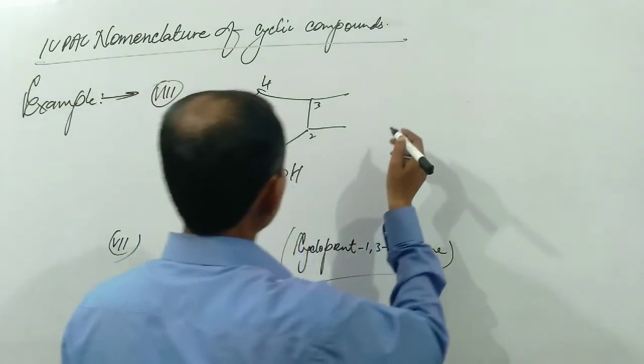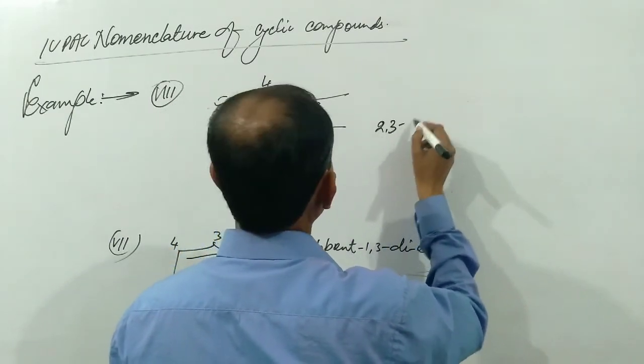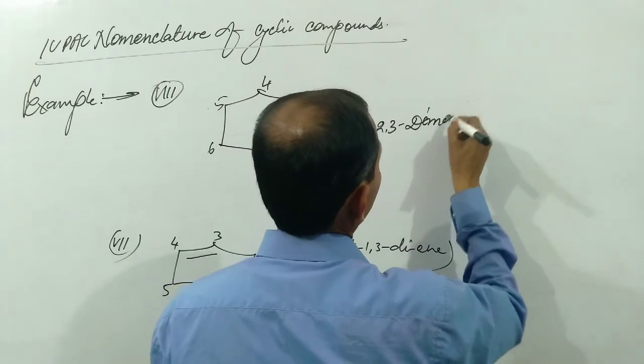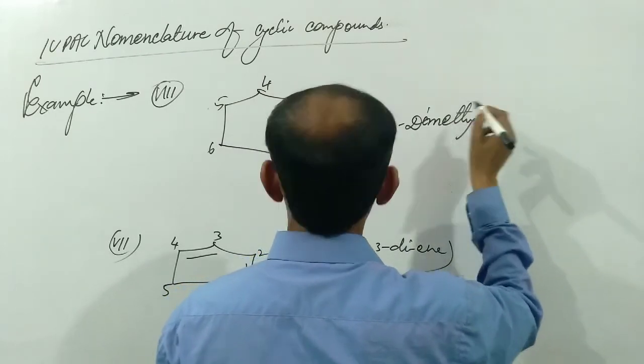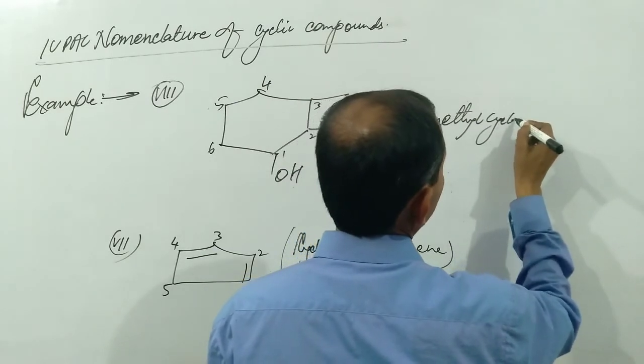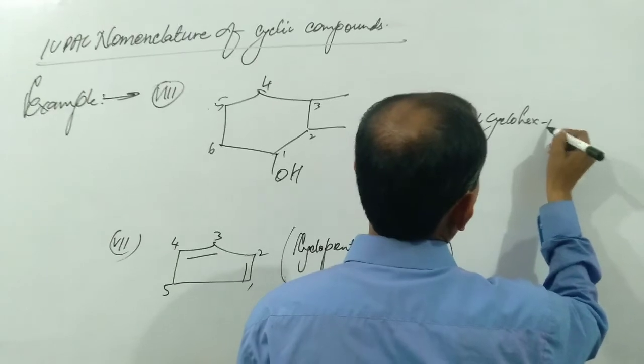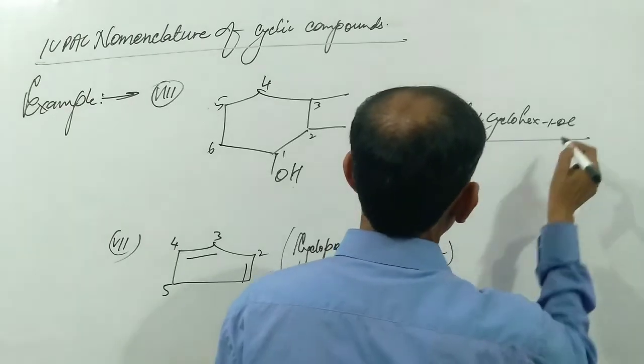The name of such a compound is written in this way: 2,3-dimethylcyclohex-1-ol.